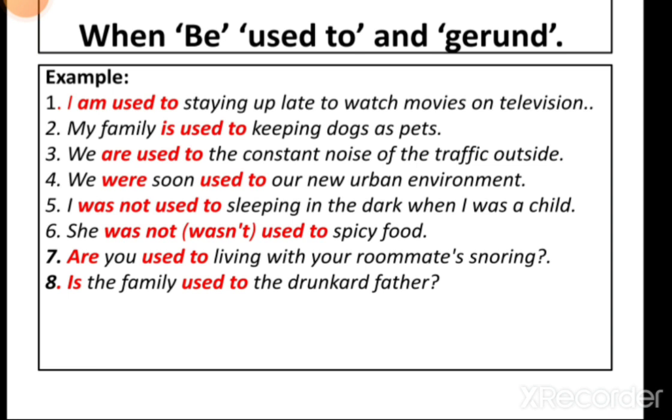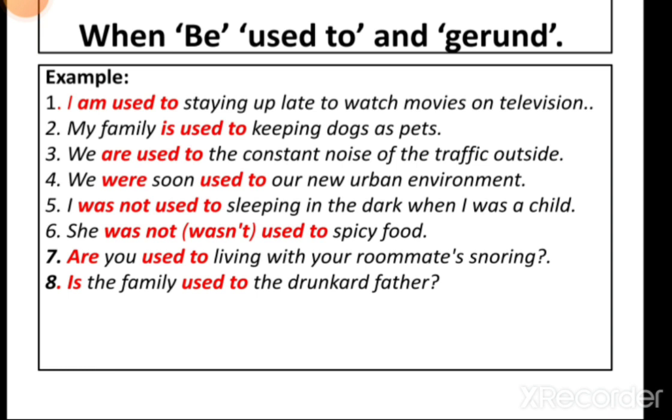I also have told you that gerund is a noun ending in ing that is made from a verb. So here in sentences, staying is gerund as it is made from the verb stay. So by adding ing to stay, it becomes the gerund staying. S-T-A-Y-I-N-G, staying.